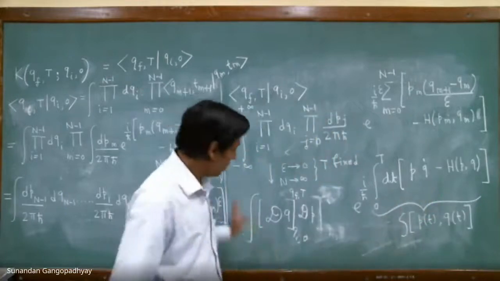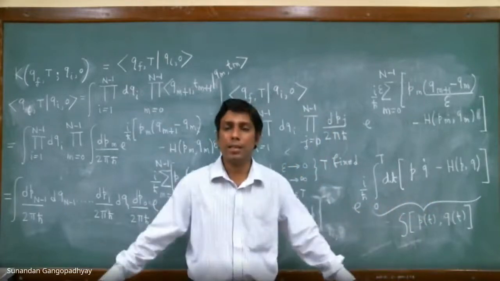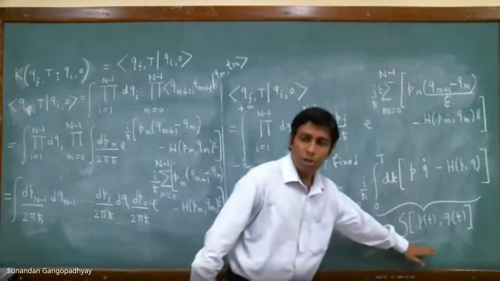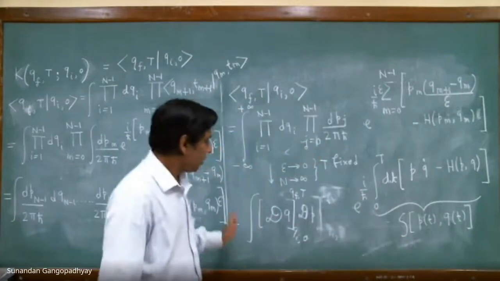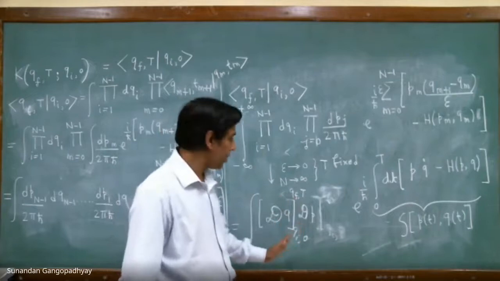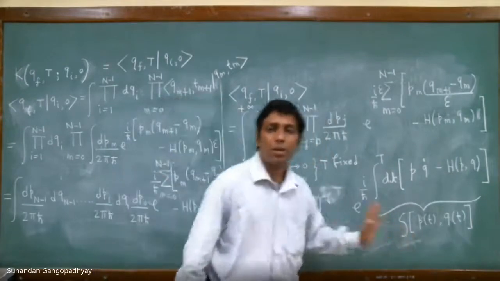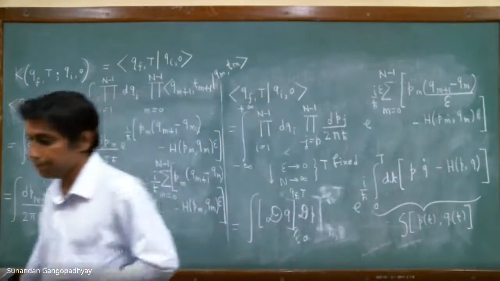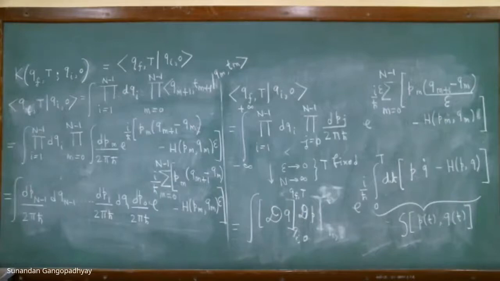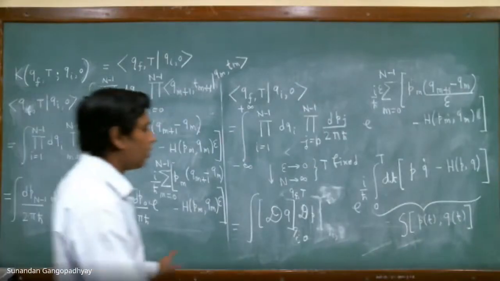This path integral, this expression, is a sum over all possible paths, weighted by this exponential factor, e to the power of i by h bar times the action. This is a functional integral, so this is an infinite dimensional integral, and this particular form of the functional integral is called a Hamiltonian or phase space path integral, because this is a sum over all paths in phase space. That is why it is called a phase space path integral.